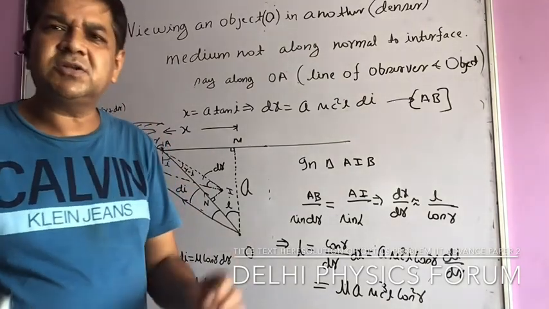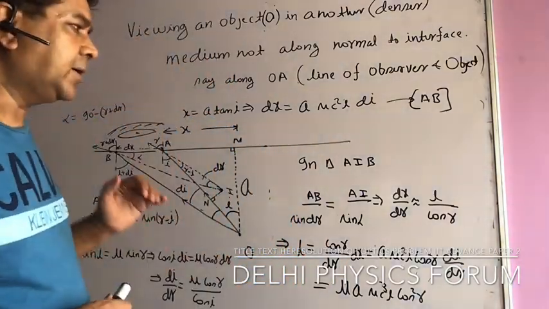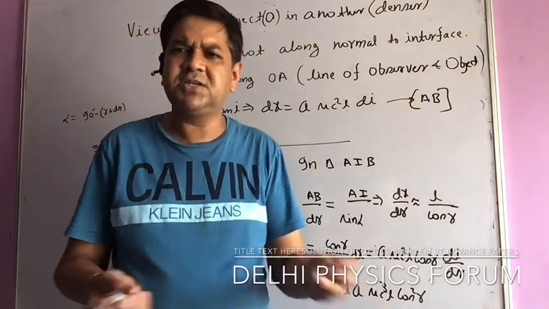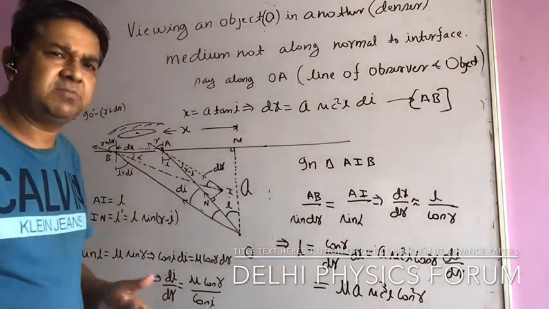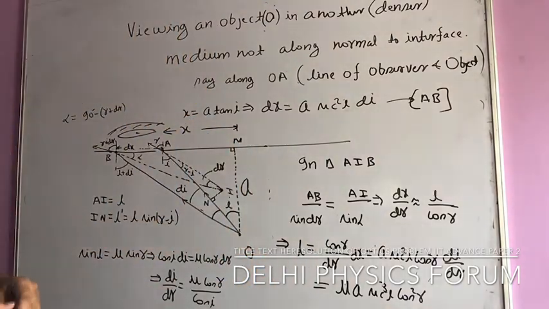The concept involved here is that you are viewing an object not along the normal. When we see along the normal, then through approximation we get a very easy result: the image distance is just divided by mu. That is not going to happen if you are not observing the object along the normal.